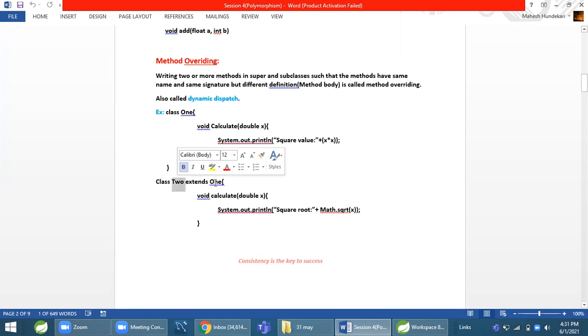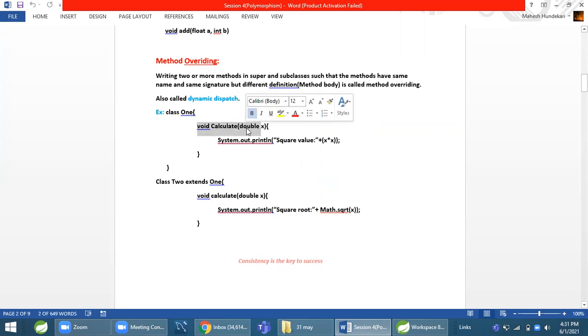Class 2 extends 1, and here I am overriding that method. Name will be the same, return type will be the same. This line is called the method signature, in which method name, parameters, return type, all these things will be there. In method overriding, signatures will be the same, but in method overloading, signatures will be different. In method overriding, this is a signature, this is a method, and for this we are trying to provide a different implementation.